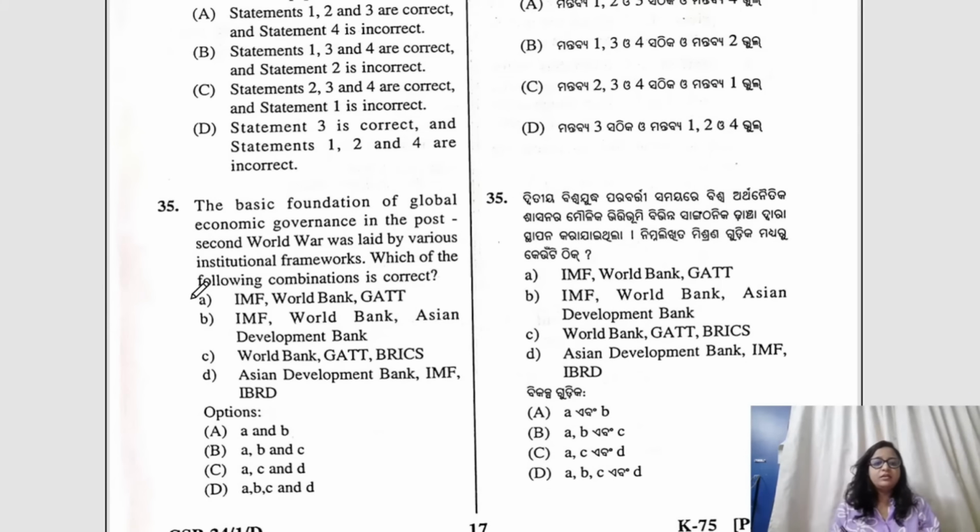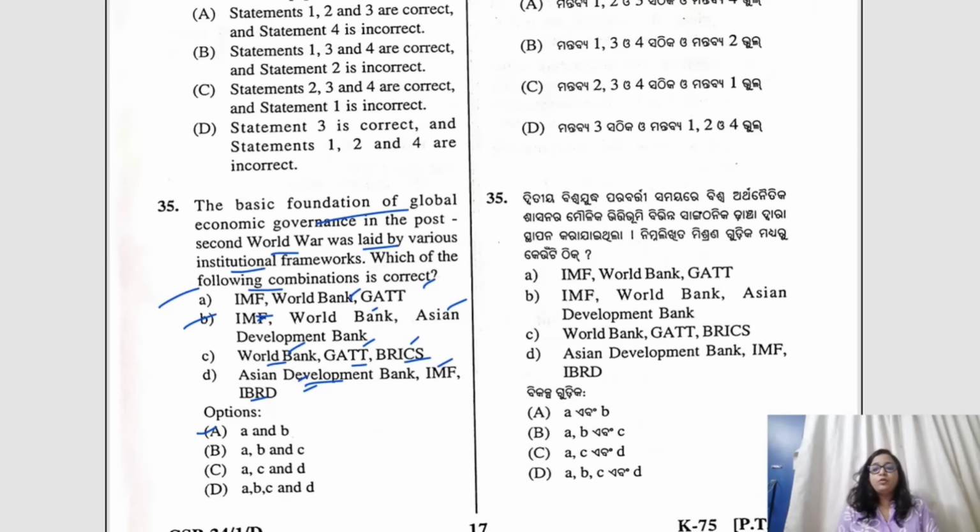Moving to question number 35, the basic foundation of global economic governance in the post-Second World War was laid by various institutions. Which of the following combinations is correct? IMF, World Bank, GATT; IMF, World Bank, Asian Development Bank; World Bank, GATT, BRICS; and Asian Development Bank, IMF and IBRD. Here the correct answer would be A. A and B would be the correct answer because World Bank, GATT, BRICS, no. Asian Development Bank, IMF and IBRD, these are also not correct, okay.